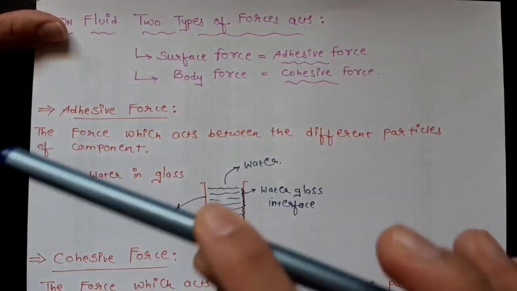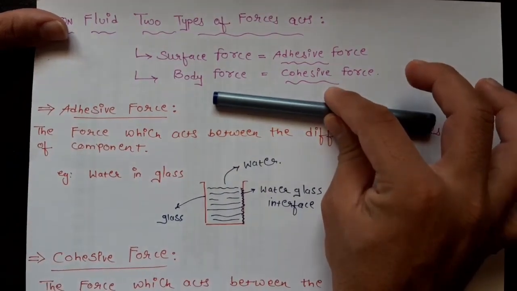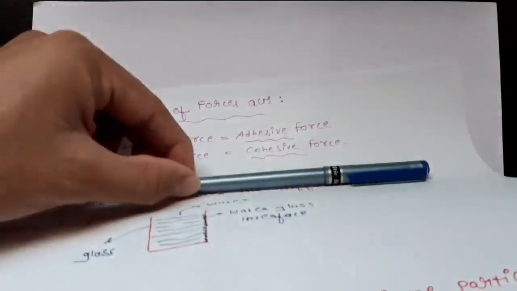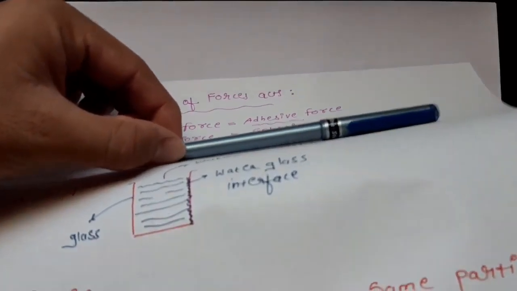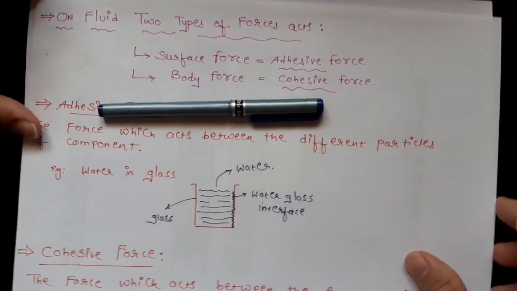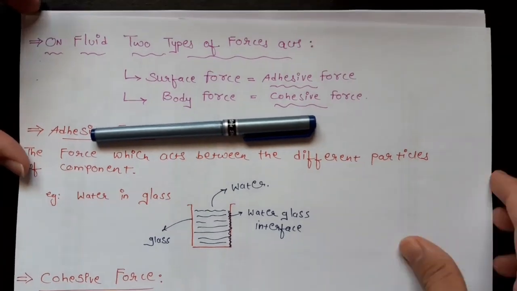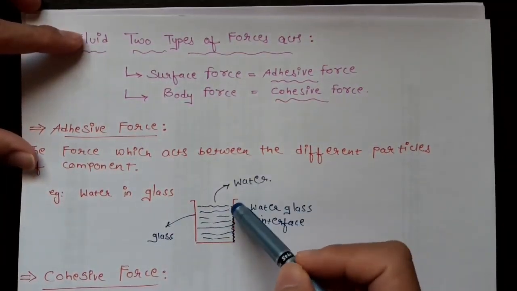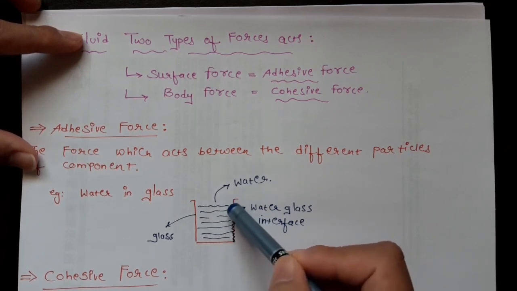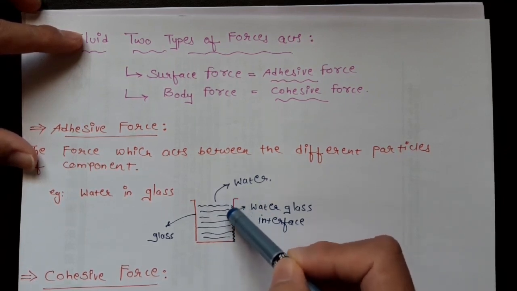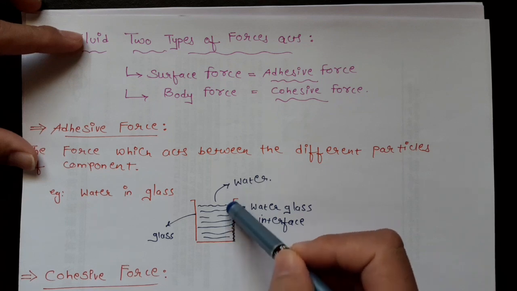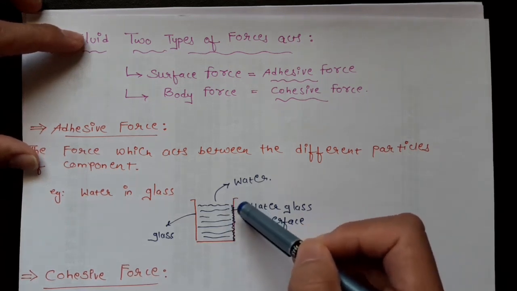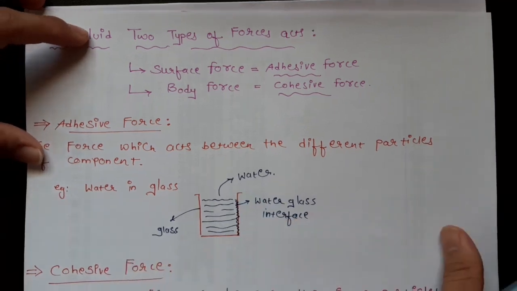For example, if this pen sticks with the paper, then there will be an adhesive force between the layer of the paper and the bottom surface of the pen, because the particles of the pen and the particles of the paper are different. Another example is water in a glass: the water layer near the wall of the glass sticks with the surface of the wall and creates a water-glass interface.